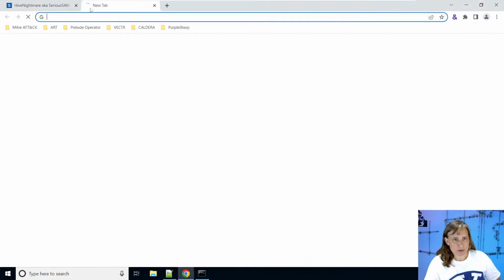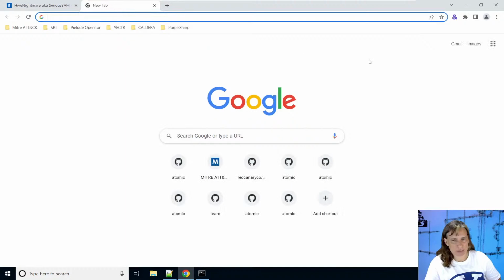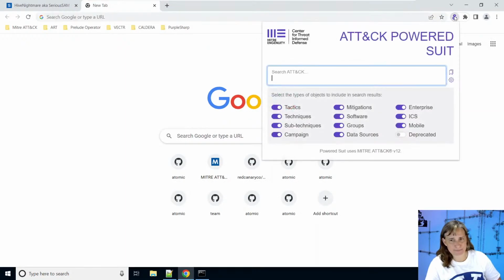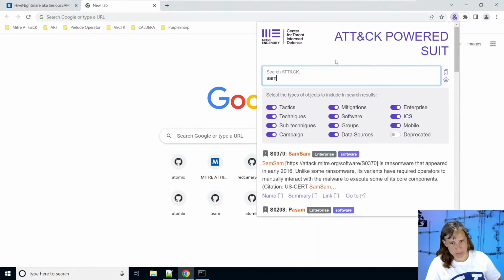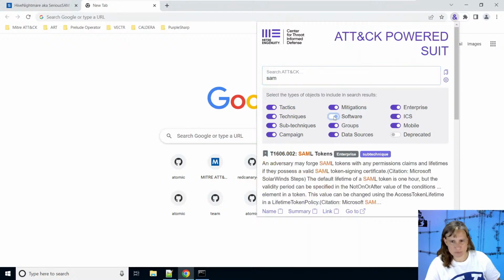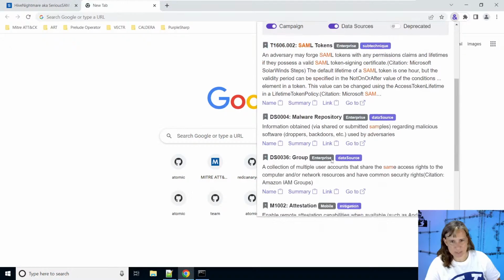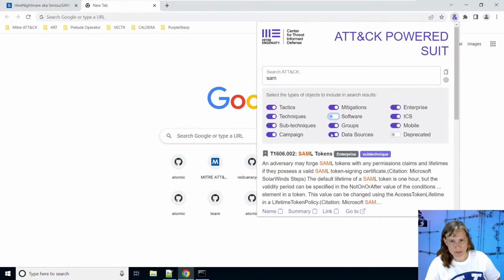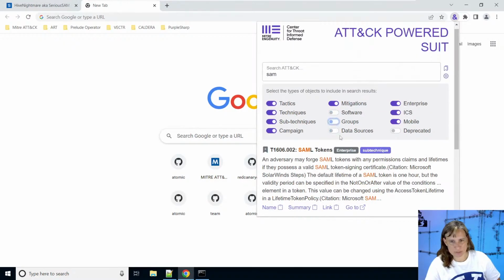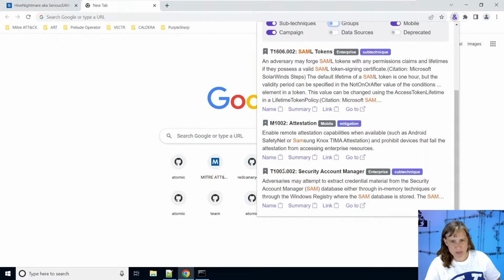So let's go up here and tie this all back into MITRE ATT&CK. So we'll look for, let's see, does it say something about the SAM? I'm using the ATT&CK Powered Suite plugin here to search through MITRE very easily. I don't want to look at software. Let's see what techniques I have, or data sources or groups. So here we have T1003 Security Accounts Manager.